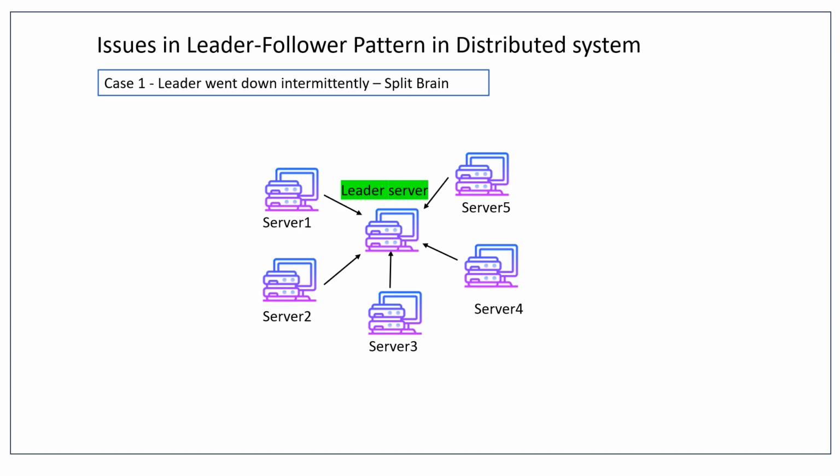Okay, so let's jump into these cases, which are important to understand in case we are trying to utilize this pattern in our applications. So case one. As we know, when systems are distributed or we use clusters, we have multiple servers. Here you can see in this example, we have five servers, server 1, 2, 3, 4, and 5, and there is also one leader server. That becomes the leader for all these servers. It gives instructions like replicas and all those things.